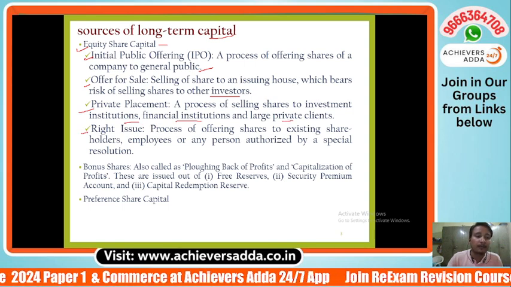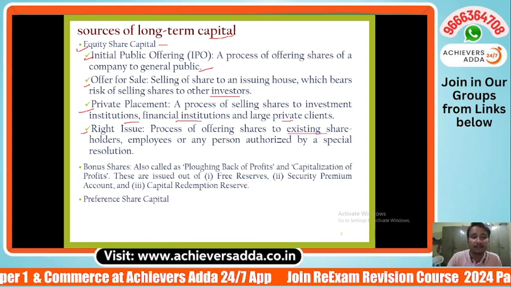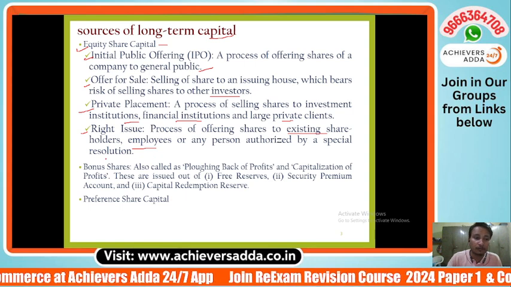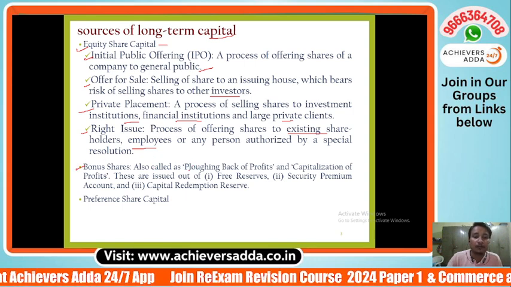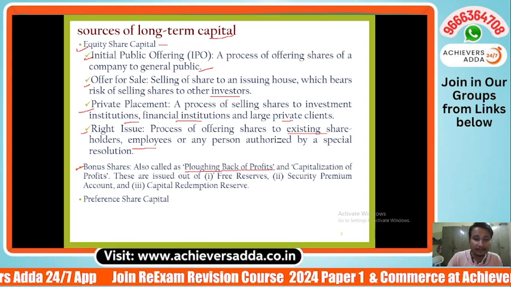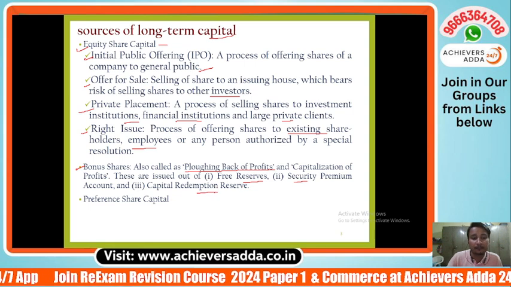And next one is rights issue. Rights issue is a process of offering shares to only existing shareholders, employees, or any person authorized by a special resolution. Next one is bonus shares. Bonus shares are also known as flowing back of profits. Basically, these are the retained earnings. These are issued out of free reserves, securities premium account, and capital redemption reserve.